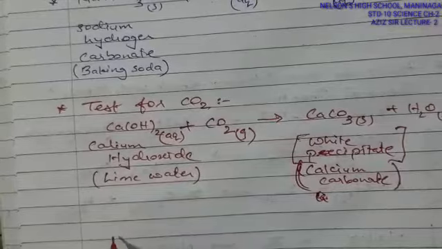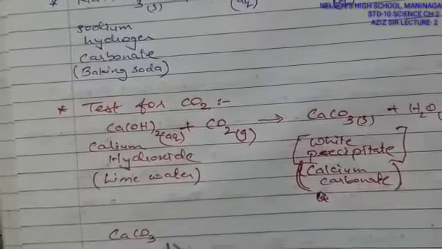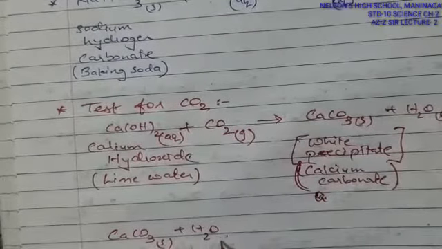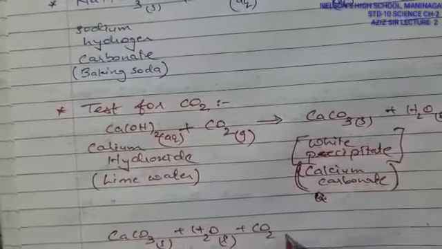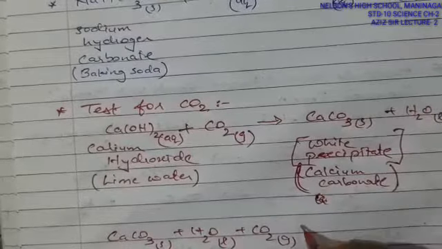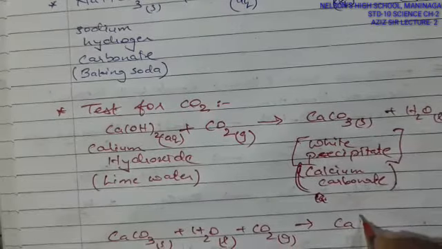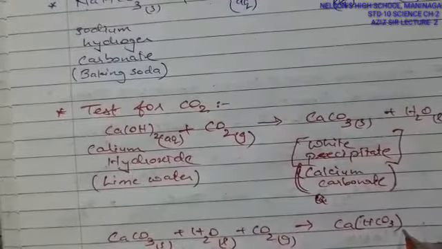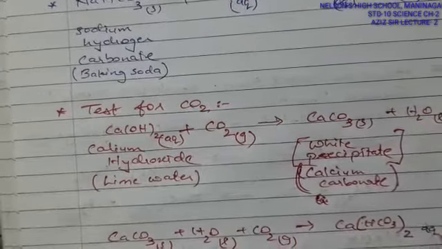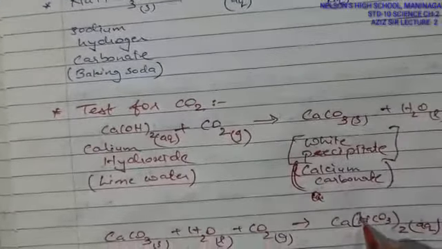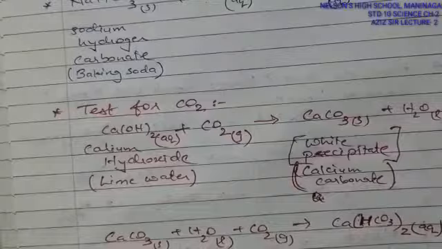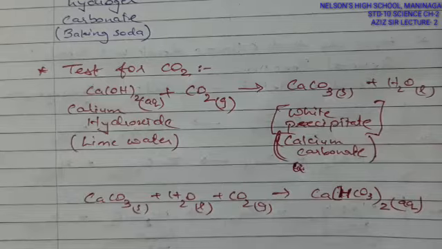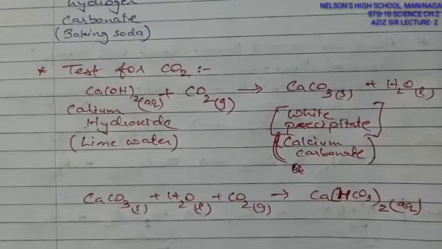Furthermore, if the gas is passed into these solid crystals of calcium carbonate, CaCO3, present in water in the liquid phase, and the carbon dioxide goes on passing, what happens? This forms a complex salt, calcium hydrogen carbonate, Ca(HCO3)2, in aqueous condition, which is basically soluble in water and gets dissolved inside the water.